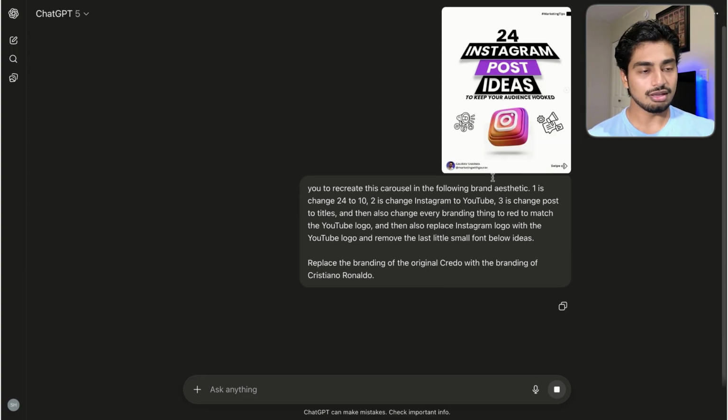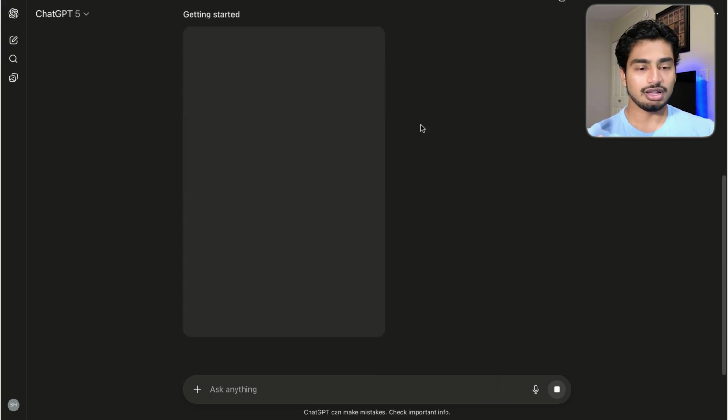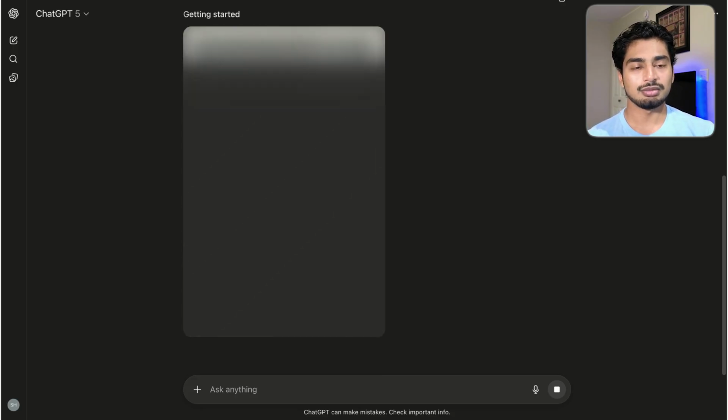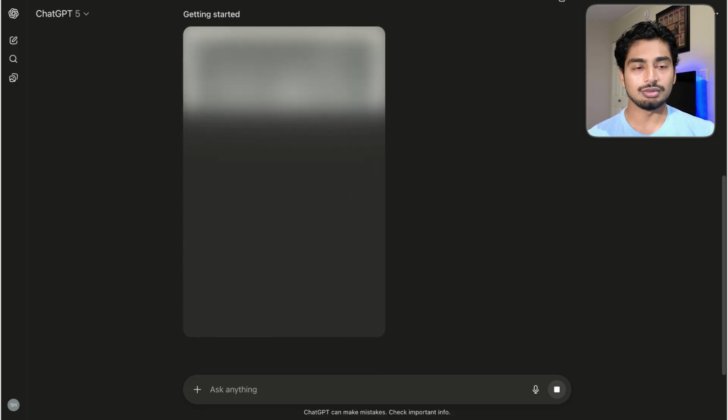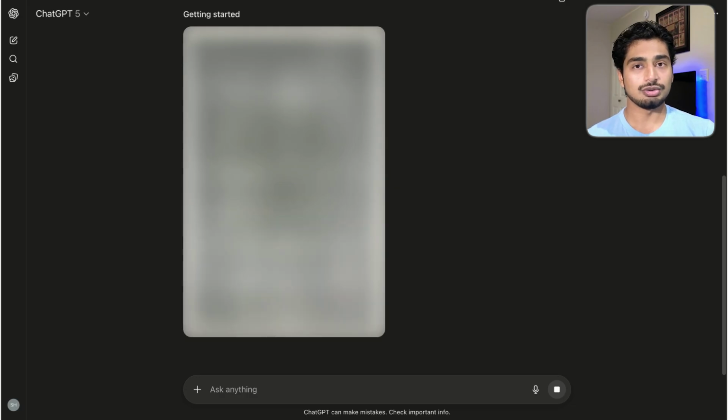So it should recreate this carousel image in the exact same sort of dimensions here. I think it's 9 by 16 dimensions. Actually, I think it's a little bit less for carousels. And then it should sort of replace everything as follows. So it's going to get started, and we're going to live just see how this plays out. Instagram carousels are an effective marketing strategy, but they're more so just aesthetically pleasing, and they have a good brand image if you need a good brand image. You have a dental clinic where you need just something nice and clean and sleek to look at. And this should be able to pull it for you. You could also do it with other things like thumbnails and things of that nature. We're going to get into that in another video again, but this is the initial test.